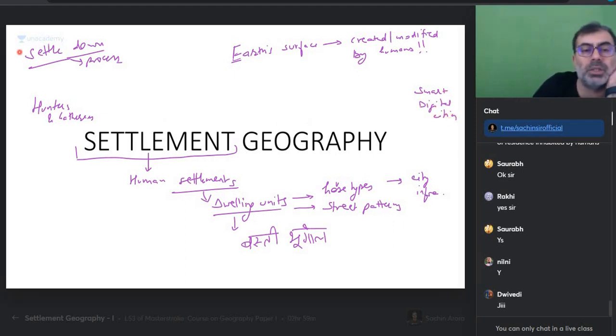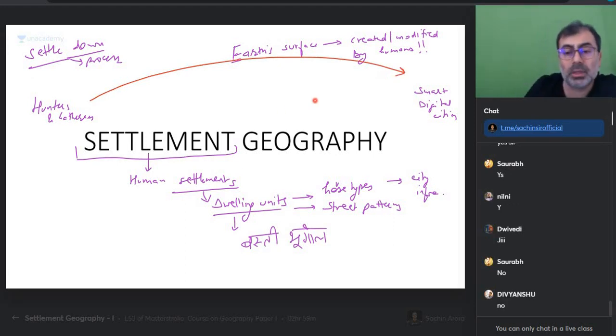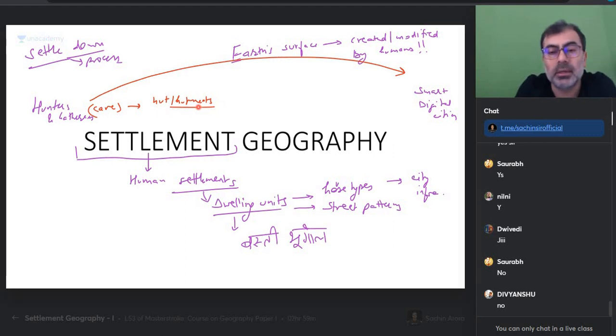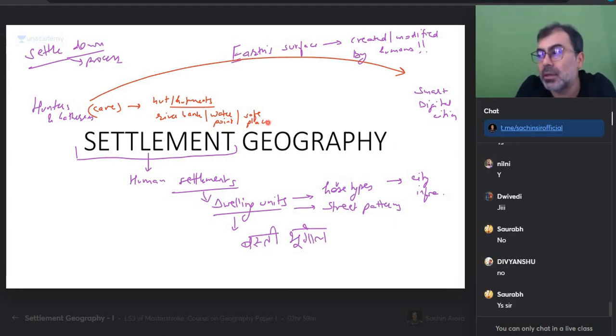I'm sure it did not come in one jump. एक jump में तो नहीं आया होगा. True or not? So hunters and gatherers were living in caves. Probably they were the cave dwellers. So they would have started making some hutments. True or not? Some huts or hutments. So where would they do? Probably on a river bank, probably near a water point in a desert, probably at a safe place. बनाया होगा ना पहले. Like birds make their nest, humans would have also made some dwelling unit.